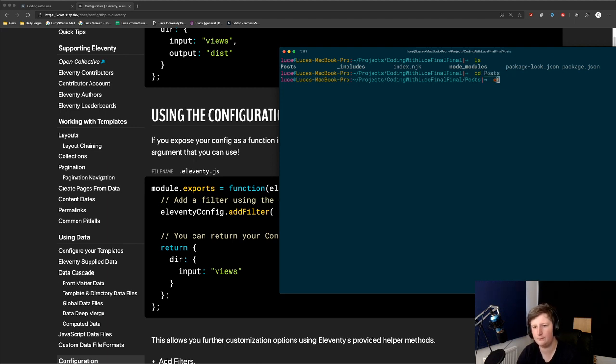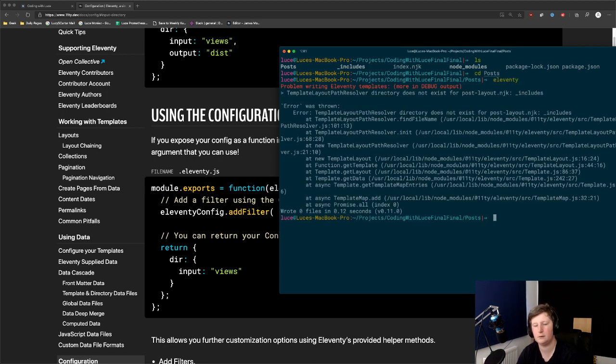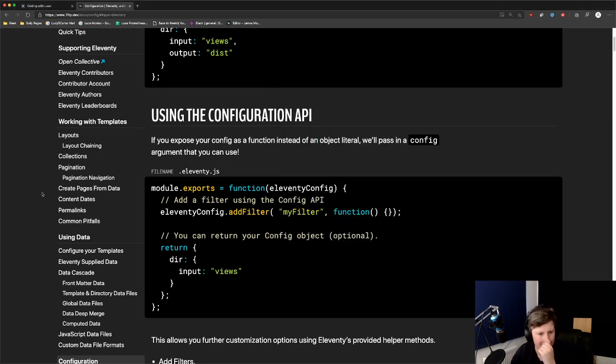Do it from here. Problem right, template error: directory does not exist for post layout. Okay, so this is breaking because I'm doing it at the wrong level, so it's going, well, I can't find that file. So let's have a look.